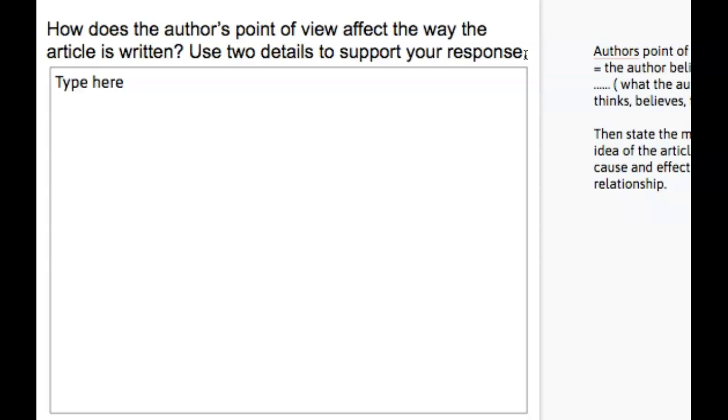Okay, so you would restate it just like you would any CRE by saying the author's point of view affects the way the article is written, right? And then you would say, I know this because the author believes that COVID-19 has many effects, right? It has many different effects on us. And then you would explain what those effects are. Then you're going to cite your text evidence.